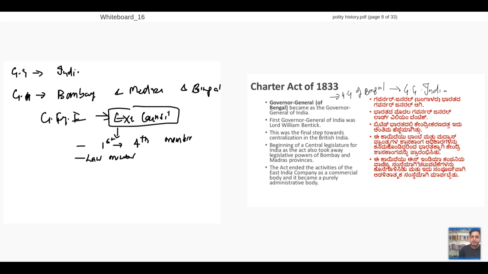All these days we had governors and governor generals, but here, as soon as the Governor General of India comes, the Executive Council's fourth member, who has become the law member, shows centralization, right? A system of centralization. From now on, a very important thing happened. What is that important thing?